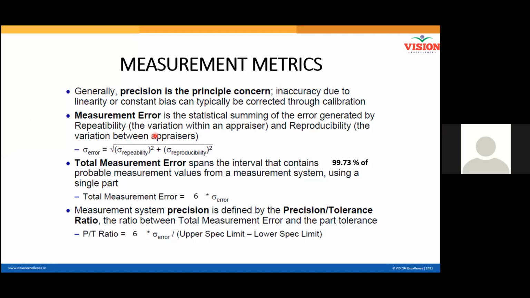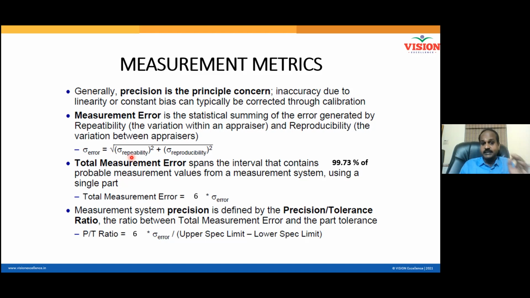Fine. Right. So precision error is the sum of repeatability error and reproducibility error. But what I have in my hand is sigma of the reproducibility, nothing but the sigma calculated using the average of the individual appraiser's reading, and sigma of the repeatability, the standard deviation of individual appraiser's reading. And then I combine all the standard deviations, that is sigma of the repeatability. Though I explain everything, you don't have to get confused with the terms, because software like Minitab and Excel can do the job effortlessly, but you must understand. That is why I'm explaining, right?